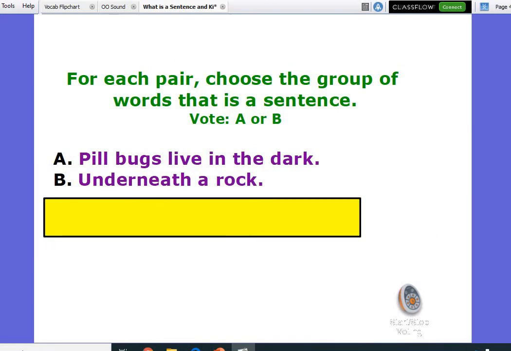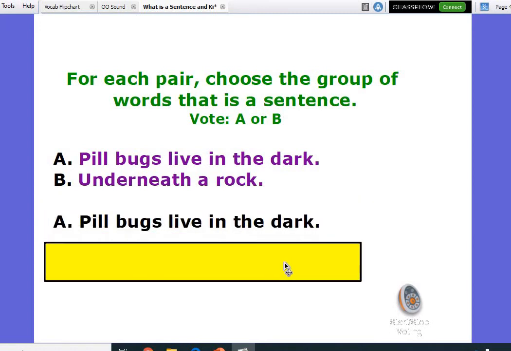What about this one? Which one of these would be the good whole sentence? Pill bugs live in the dark underneath a rock. Yeah, this one's A too, because it tells me who or what. It's about the pill bugs. And what do the pill bugs do? Well, they live in the dark. So it's got the subject and the predicate, and that's a good sentence. This one didn't have a subject or a predicate, so it's not a whole sentence. It's not a good sentence.